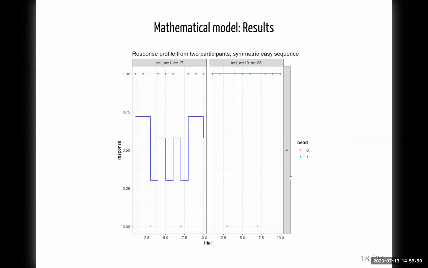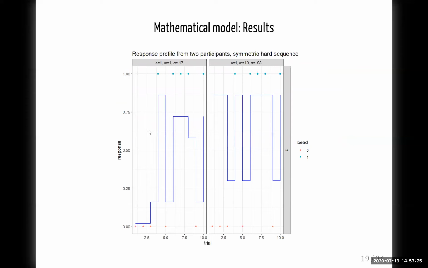Now, we model data from 193 healthy participants and 148 patients with a diagnosis of schizophrenia. And here we see an example of 2 participants that have an accurate estimation of the posterior probabilities. So in both cases, we see that A equals 1, but they vary in the number of beads considered. Here only 1, whereas here all 10, and then the precision. So this participant is considerably precise. This participant is not very precise. And here we see how the rating actually looks in the 80-20, 20-80 sequence. And here we are seeing it for the 60-40, 40-60 symmetric sequence.